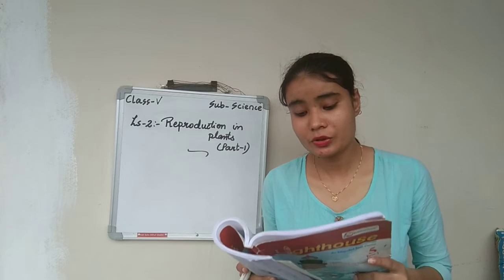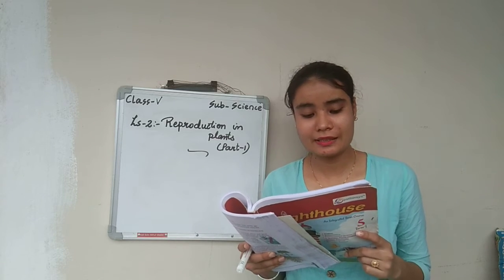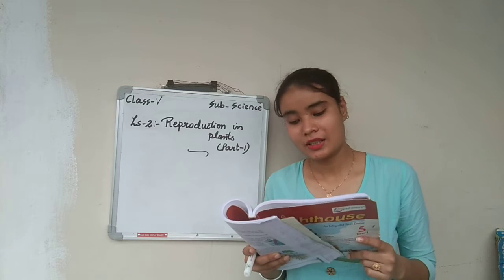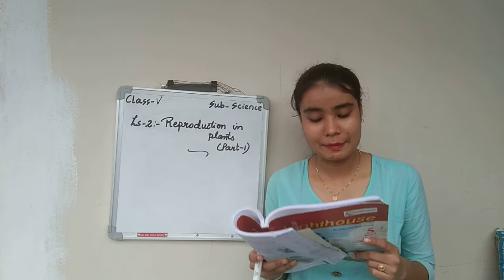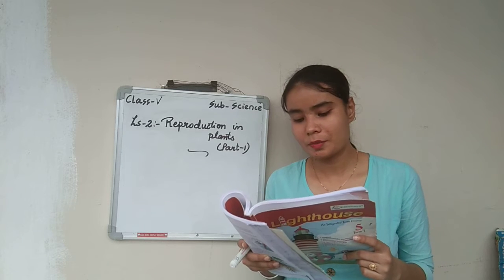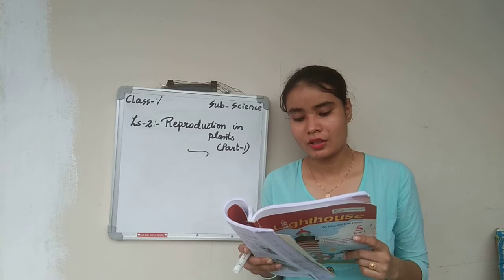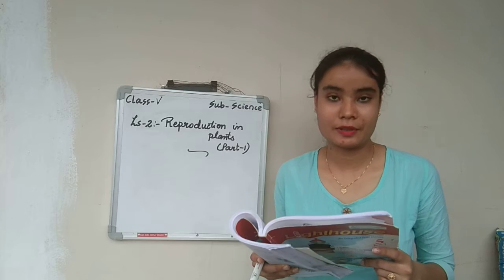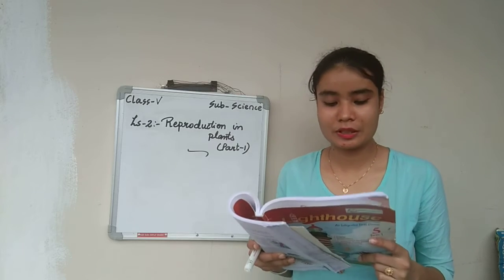Non-flowering plants reproduce through spores. Some plants reproduce from other parts of them: roots, stem and leaves. Reproducing is also called multiplying because many plants grow out of seeds or parts of one plant. So all the plants reproduce from other parts of them. Every plant will reproduce.